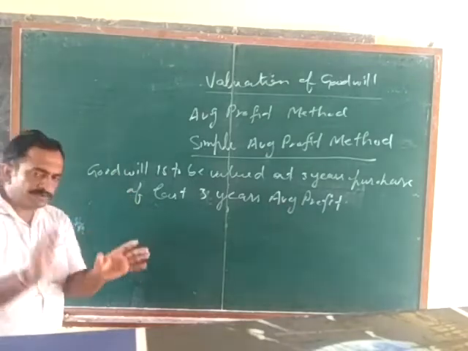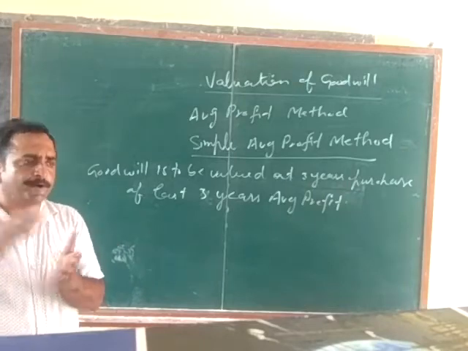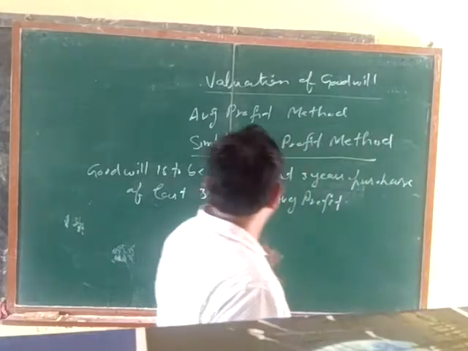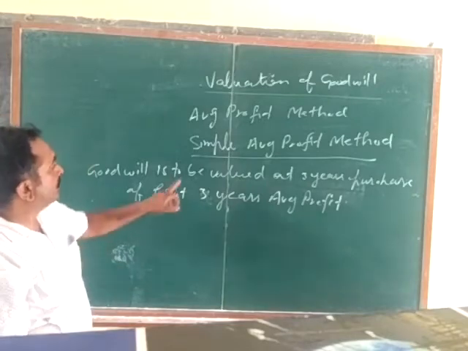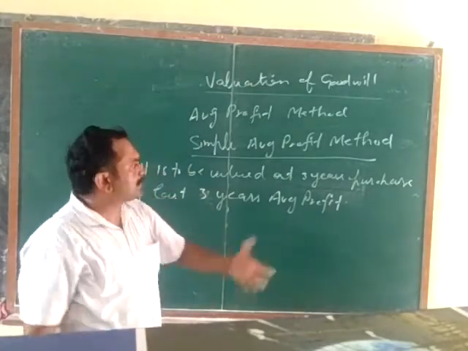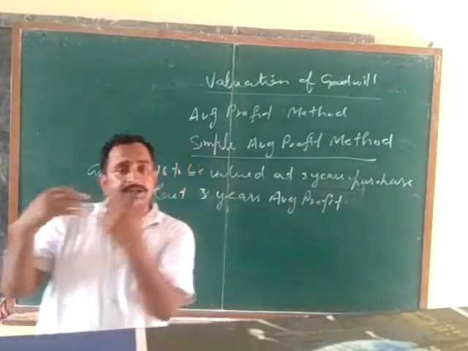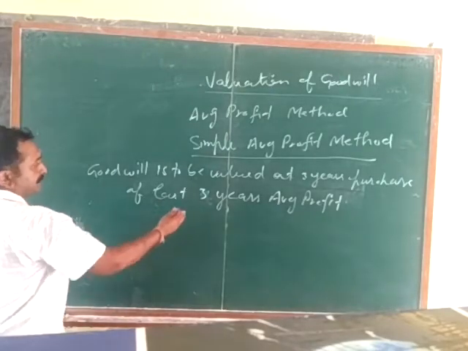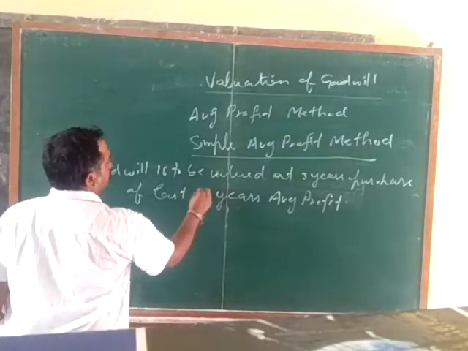So in this method, first of all, we have to calculate the average profit, whether it is 3 years average profit or 4 years or 5 years, 2 years, 10 years. Then the average profit is to be multiplied with the number of years purchase. That number of years purchase must be given in the question. If it is 2 years purchase, then multiply by 2. If it is 3 years purchase, multiply by 3. When it is 4 years purchase, multiply by 4. Take an example. Last 3 years average profit we need to calculate. Like last 4 years average profit we need to calculate.